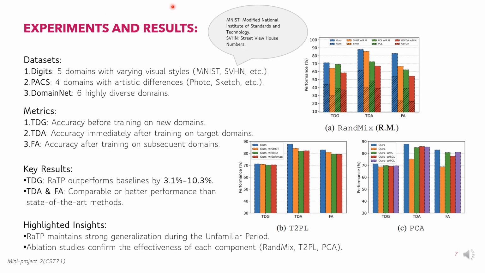Now let's come to the experiments and results part of this paper. RAW-TP was evaluated on three datasets: Digits, which includes domains like MNIST and SVHN; PACS, which focuses on artistic style variations like photos and sketches; and DomainNet, a highly diverse dataset with real-world domain shifts. In the results, RAW-TP outperformed existing methods by achieving up to 10% higher accuracy during the unfamiliar period, and showed strong adaptation and retention across all datasets. These results validate its effectiveness for diverse and challenging tasks.